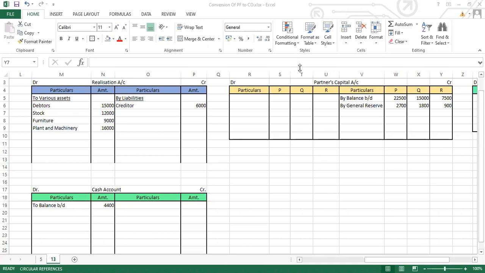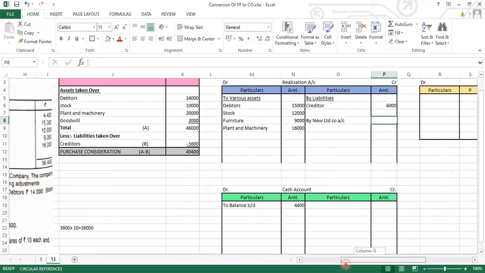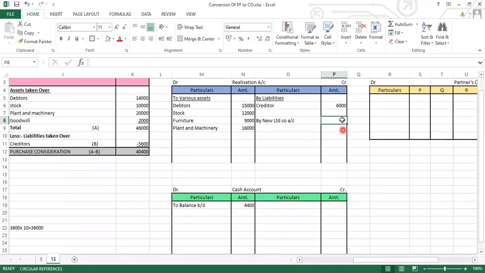Done. Now the third entry will be for recording the purchase consideration. So what is the journal entry for recording the purchase consideration? New limited company account debit to realization. So in realization you will be writing down by new limited company account. And what is the amount of the purchase consideration? 40,400.